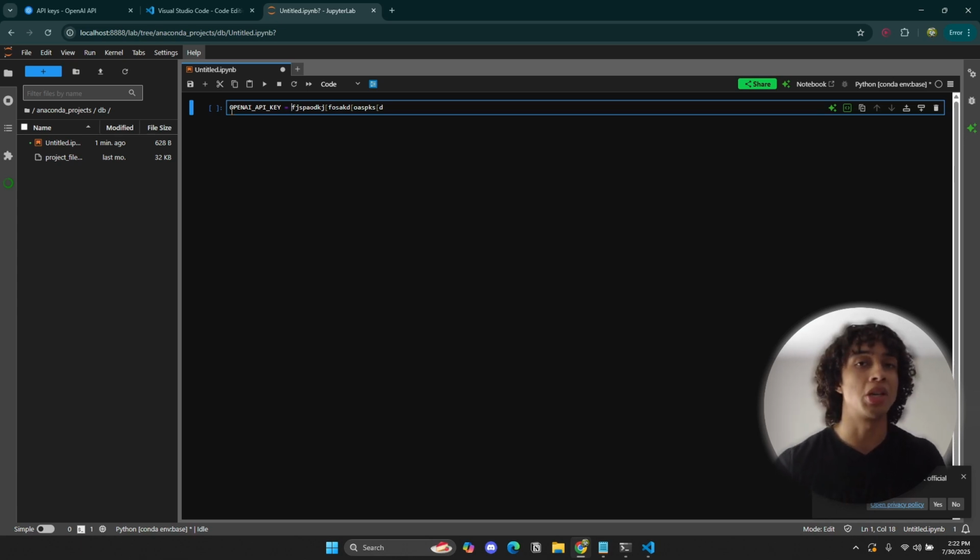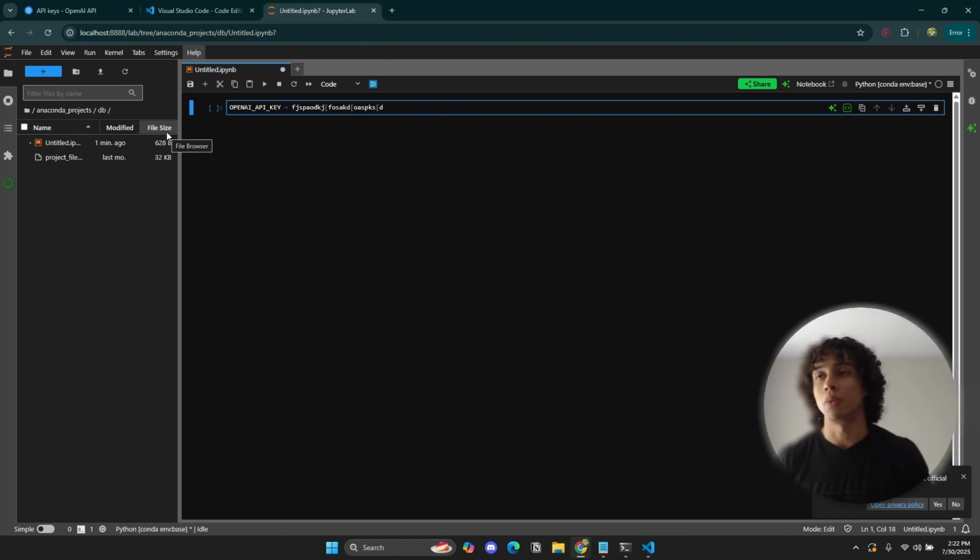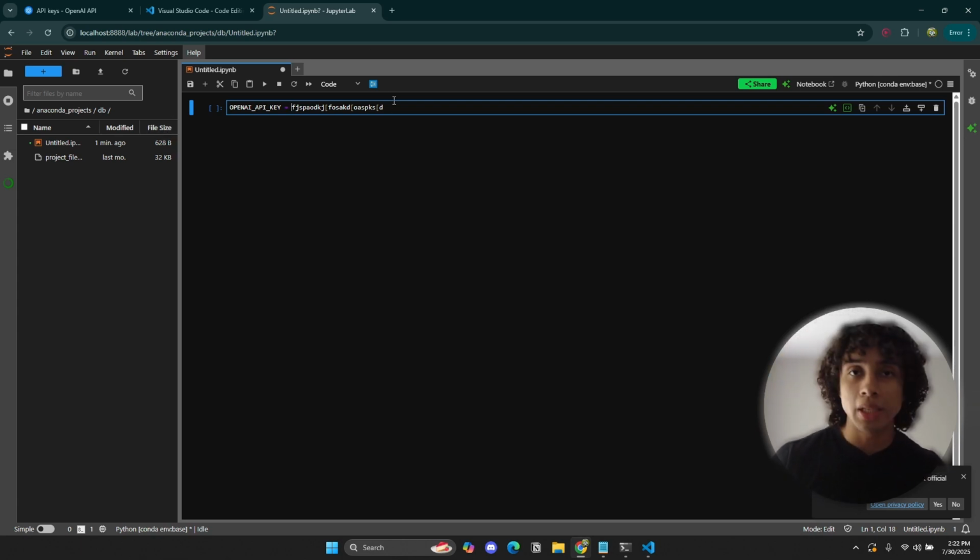We want to put it in a secure environment so that when we upload our code base to GitHub, I'll talk about what GitHub is in a sec, your API key is not going to be in GitHub. It's going to be stored locally, which is a good thing. You don't want it exposed anywhere. The code base is going to reference that API key, but it's not actually going to be in the repository, if that makes sense. There are a lot of details you could research on your own, but generally you don't want to hard code it in.